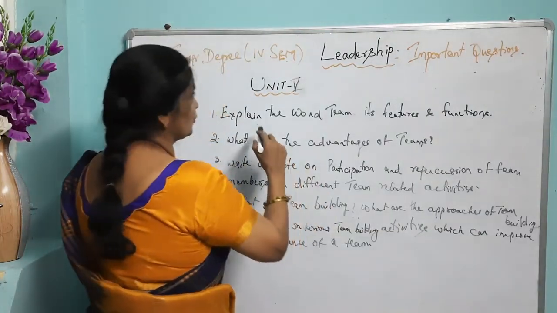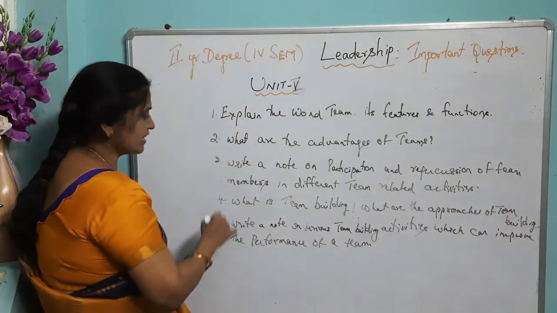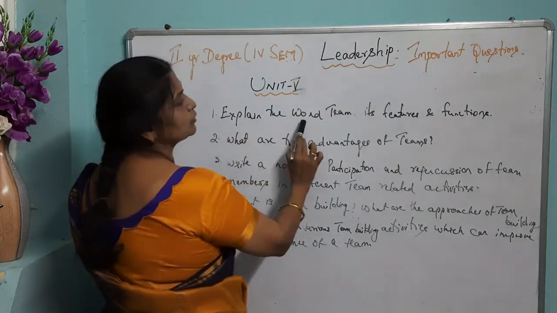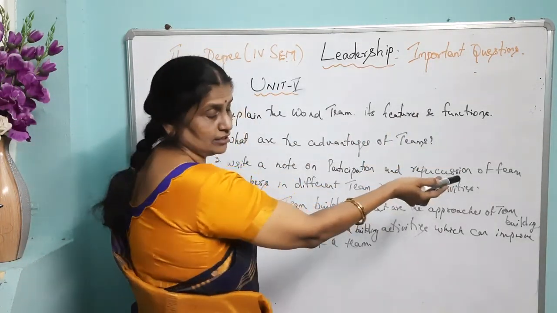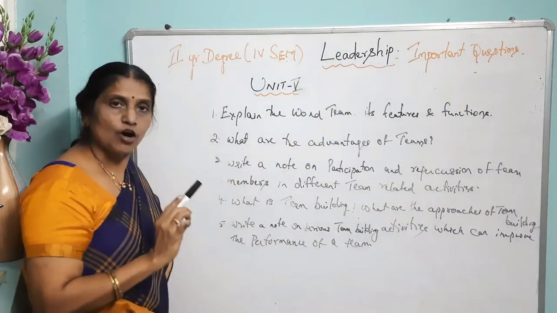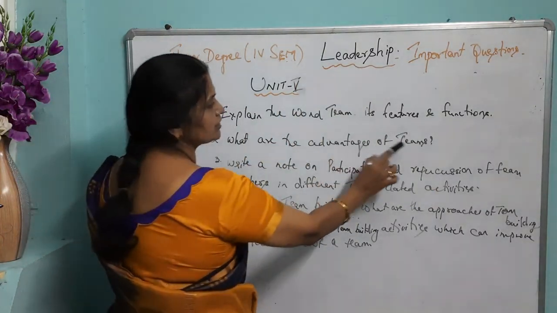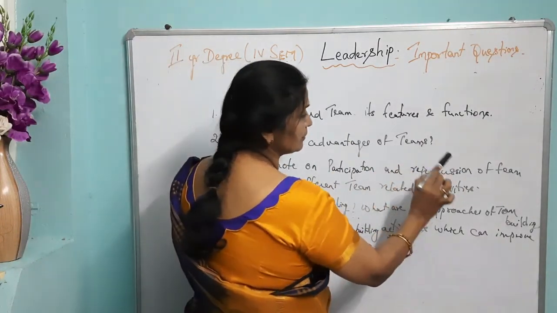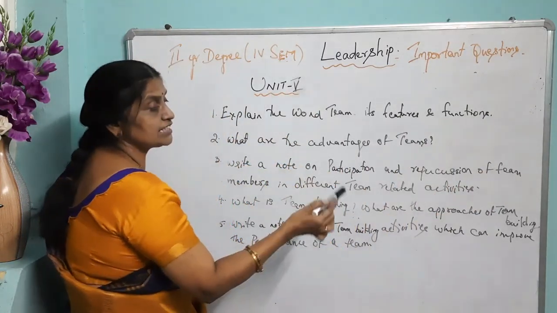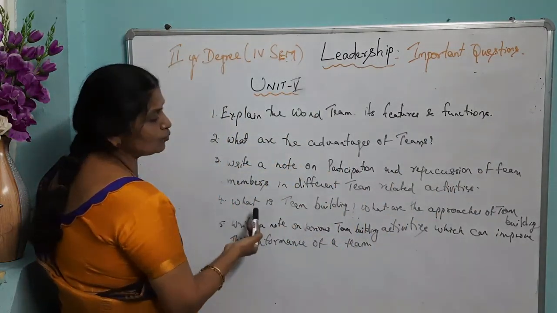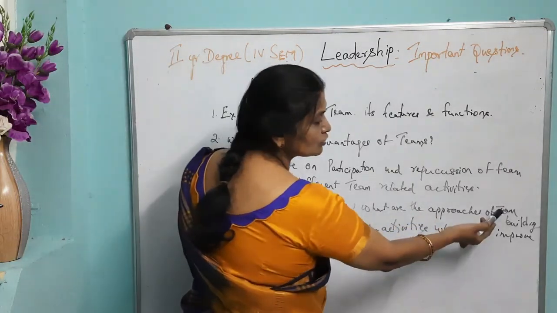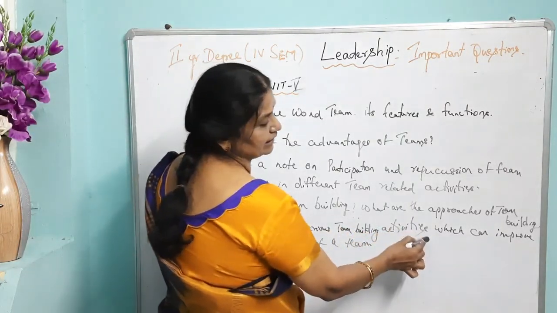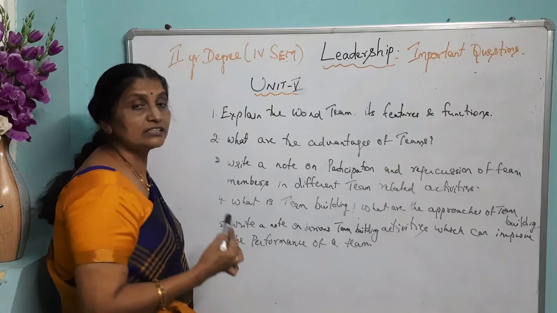Now we have come to the last unit, that is Unit 5. And you have 5 questions in Unit 5 which you have to prepare. The first question is explain the word team, its features and functions. This unit mainly concentrates on team. What are the advantages of teams? This is the second question. The third one is write a note on participation and repercussion of team members in different team related activities. The 4th one, what is team building? What are the approaches of team building? The last question is write a note on various team building activities which can improve the performance of a team.